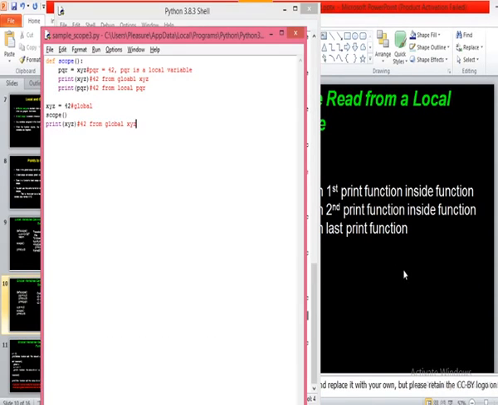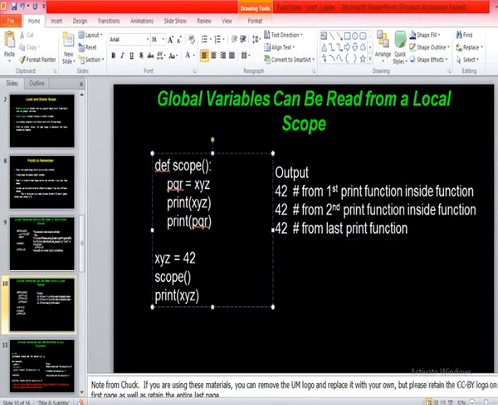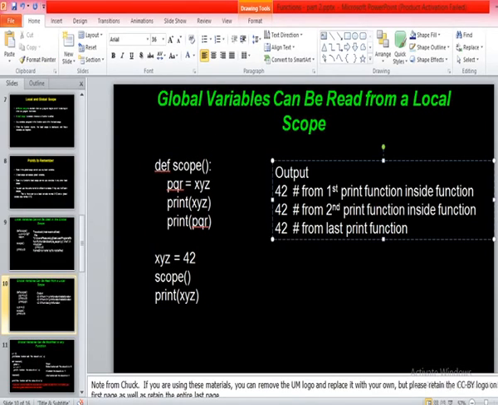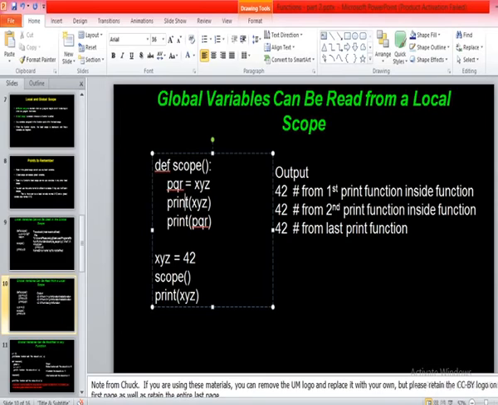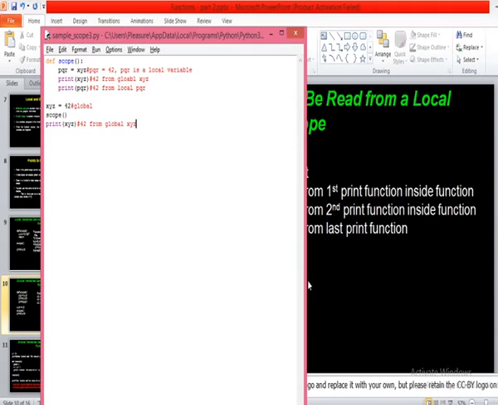Look into the PPT here so that you'll understand. This 42 has come from the first print function, this 42 from the second print function, and the last 42 from the last print function. Did you get this one? Yes, sir.